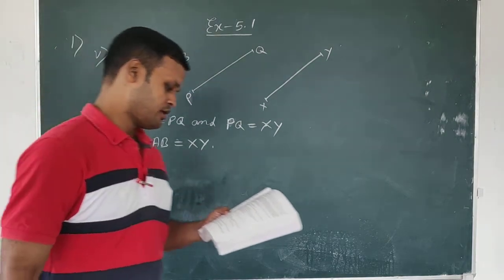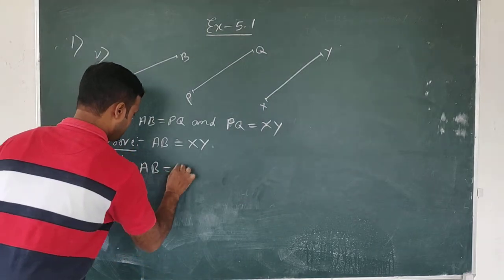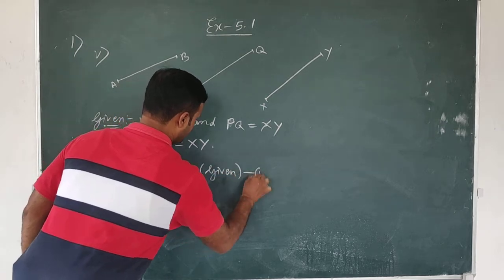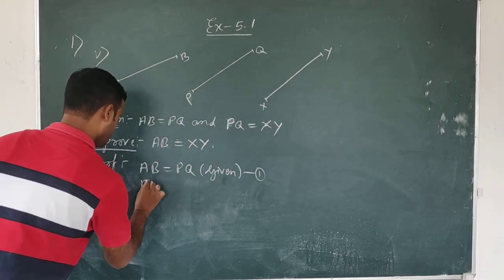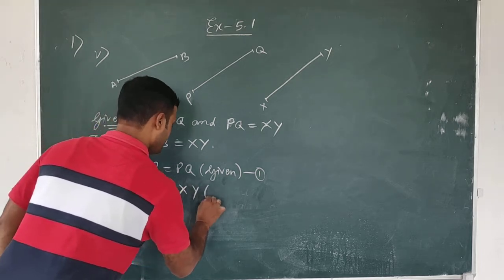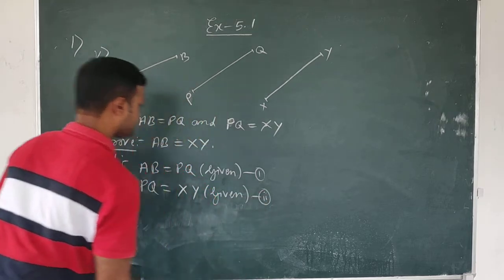So proof. So students, let us see. AB is equal to PQ, given number 1. PQ is equal to XY, given number 2.